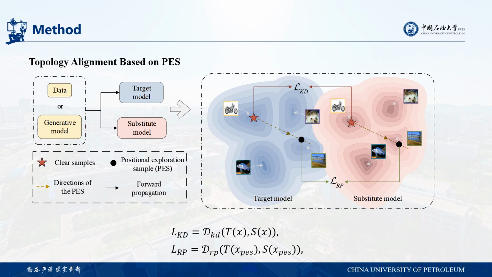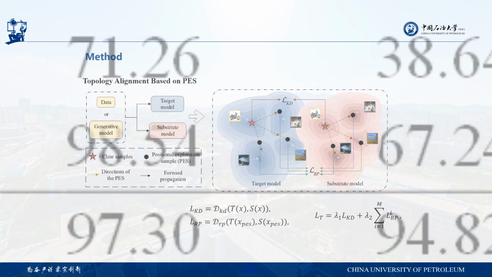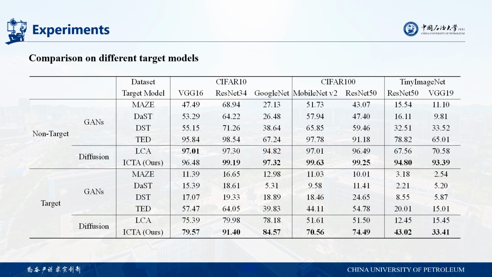Furthermore, we can constrain the substitute model to be interclass consistent with the target model in different directions and distances, where M is the number of PS generated for the same clean sample. By simultaneously constraining these two losses, we achieve the constraint between the substitute model and the target model in the decision space. To demonstrate the effectiveness of our scheme, we compare different schemes on different target models.